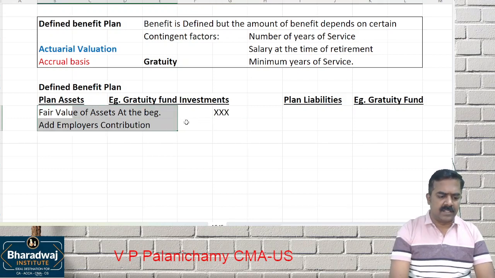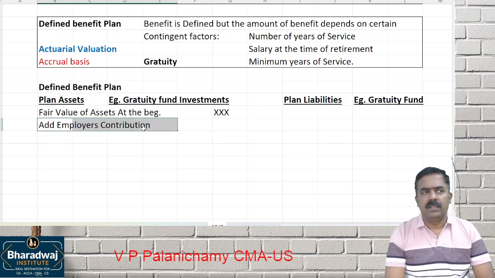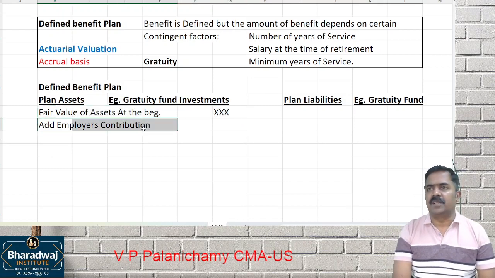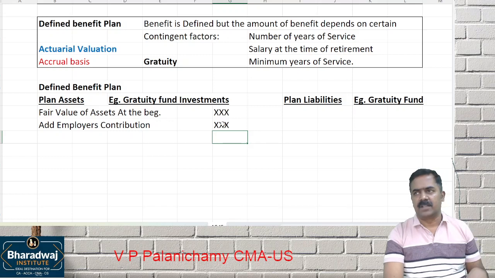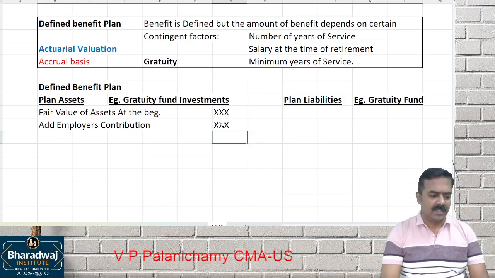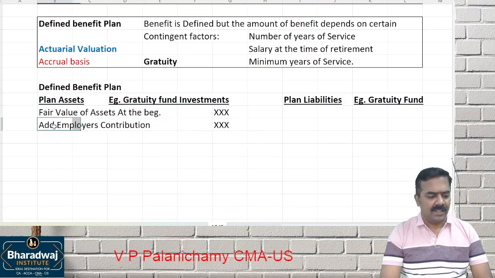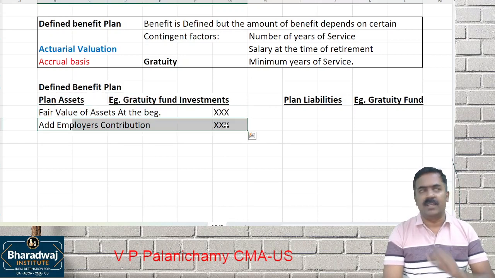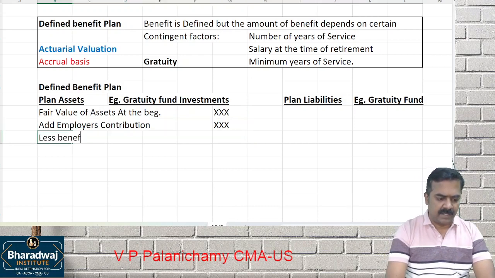Fair value of plan assets at the beginning of the year. Add which one? Current year gratuity contribution of employer. That will be invested. You cannot use that money for your company's purpose. Once gratuity is created, can I take that and buy stock? No. So fair value of assets means investments at the beginning of the year. Employer contribution during the current year will be what? Invested in that fund. Less benefits paid.